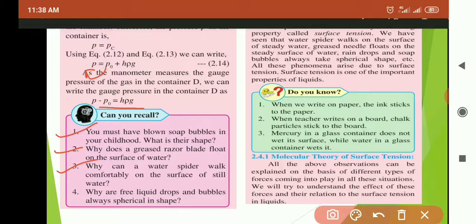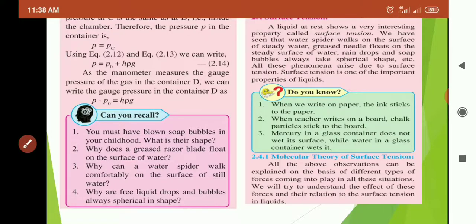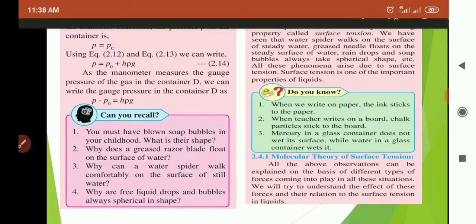When water is still, it is not moving, then the water spider can walk on it. Why? How? Fourth question: why are free liquid drops and bubbles always spherical in shape? The answer is only one: because of surface tension. That surface tension only we are going to see now.